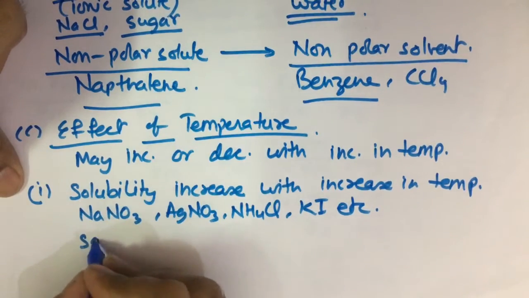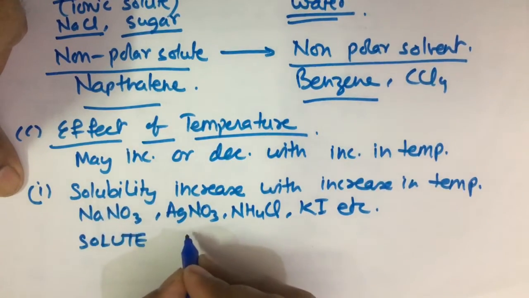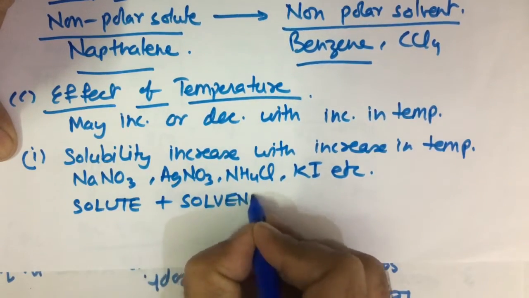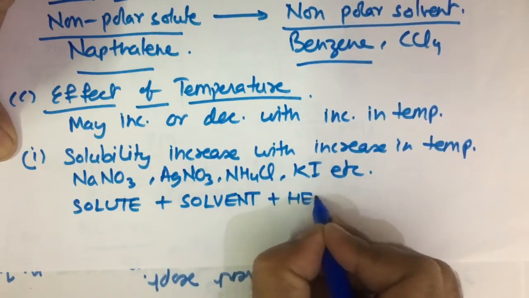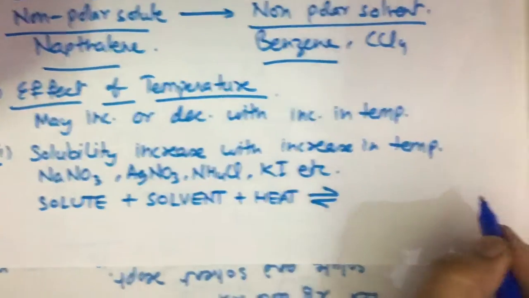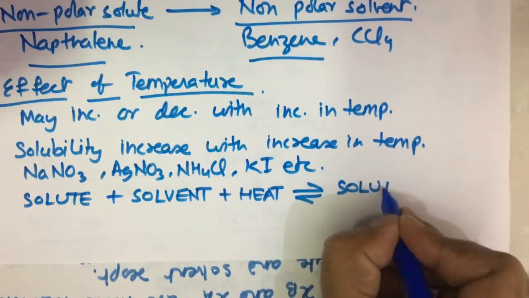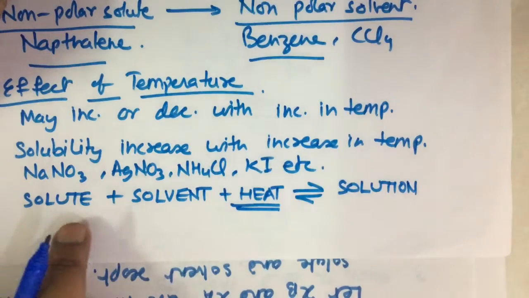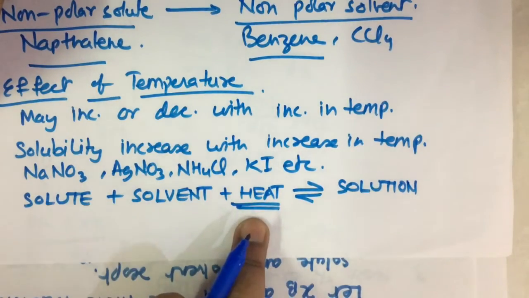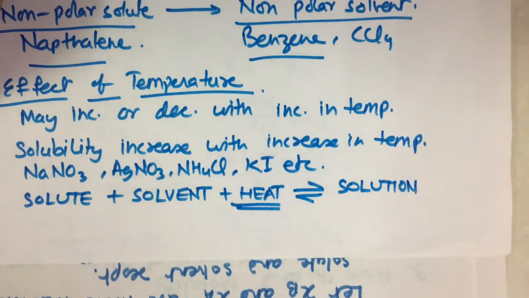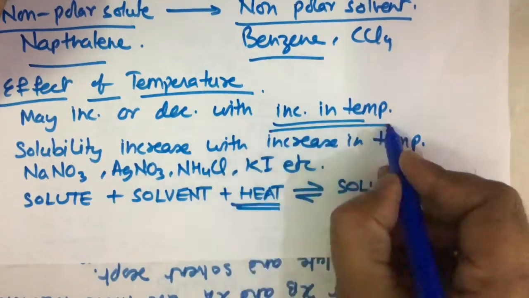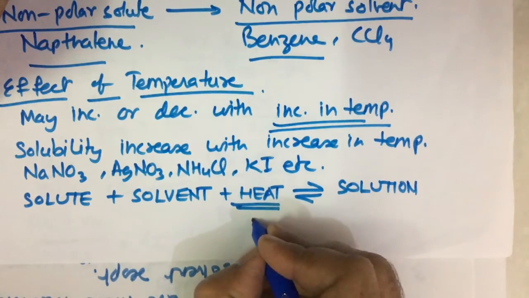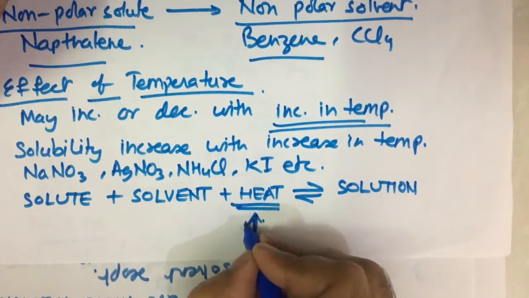So, solute plus solvent plus heat gives you solution. So this heat is very important because the solute and solvent absorb heat and form solution. So when you increase the temperature, how will you increase? By providing heat. So increase in temperature is done by providing heat.